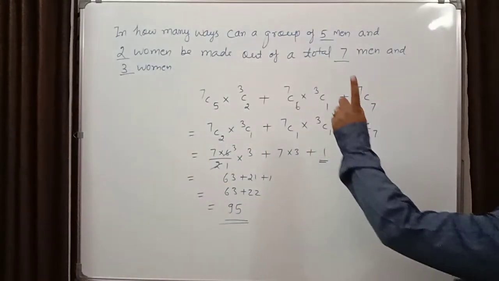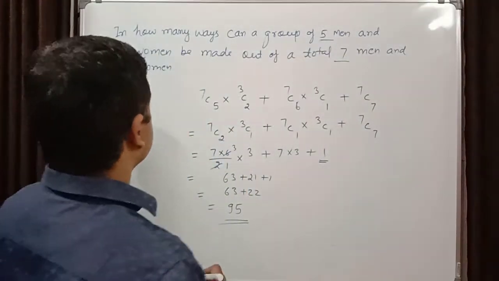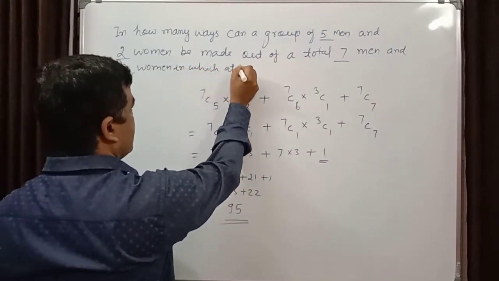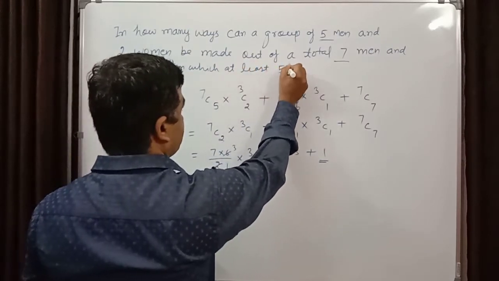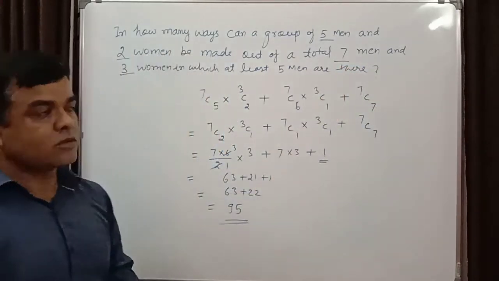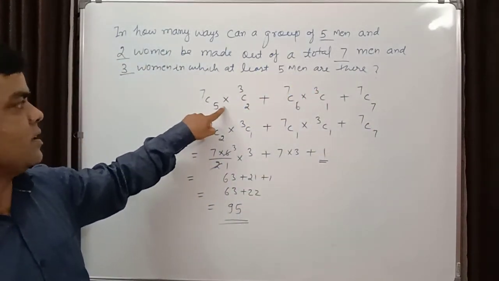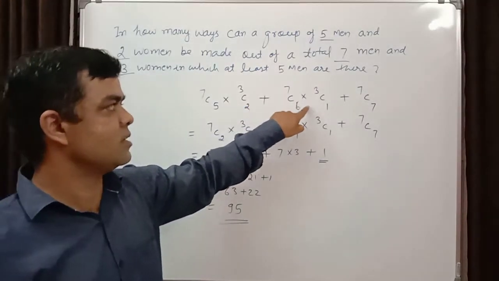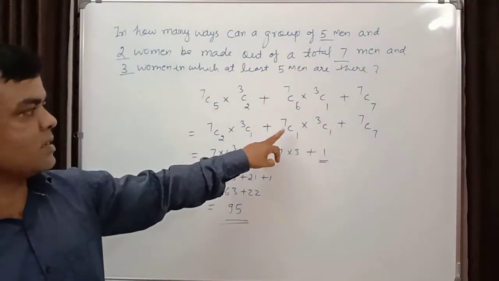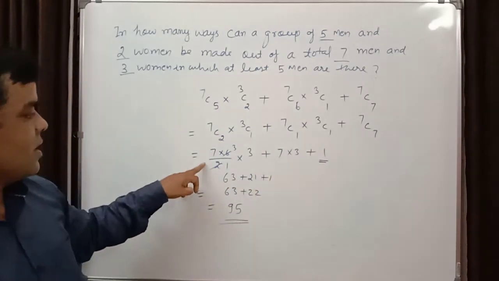So if the same question is changed like that, in which at least 5 men are there, it is 7C5 into 3C2 plus 7C6 into 3C1 plus 7C7. 7C7 will be 1, and 7C1 into 3C1 is 7 into 3, 21, and 63 I have already solved.